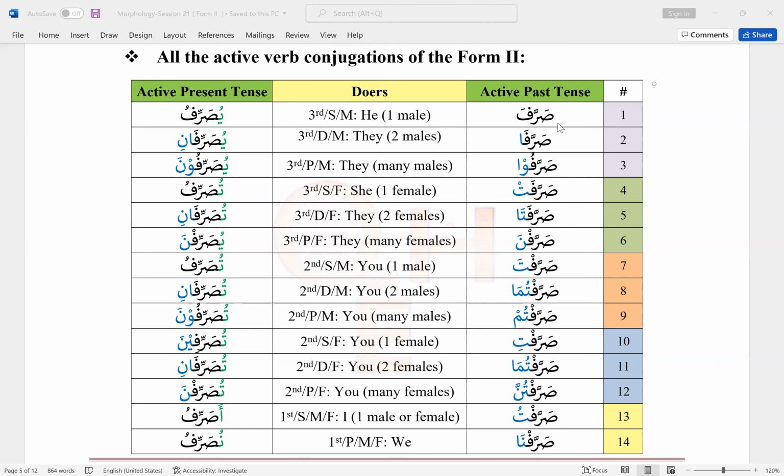So active past tense: صرف, صرف, صرفوا, صرفت, صرفتا, صرفنا, صرفت, صرفتما, صرفتم, صرفتي, صرفتما, صرفتن, صرفتو, صرفنا. Okay, again, each of them corresponds to a particular doer. For example, صرف corresponds to two males. When we see a conjugation like that, we'll know the doers are two males.